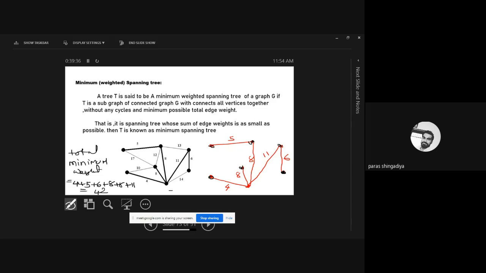Now, what is the application of a minimum weighted spanning tree? It is applicable to developing a railway network. Okay, you can use this concept to develop a new railway network between cities, between places, and so on. Clear? If you consider an actual map, this graph is one of the maps which has 7 different cities.